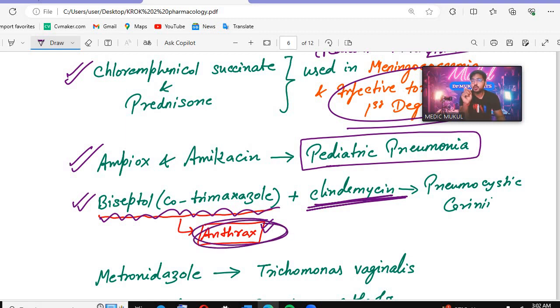But if the question says the patient has been diagnosed with Pneumocystis carinii, then we will give Biseptol cotrimoxazole plus clindamycin. Biseptol cotrimoxazole plus clindamycin is given in Pneumocystis carinii.